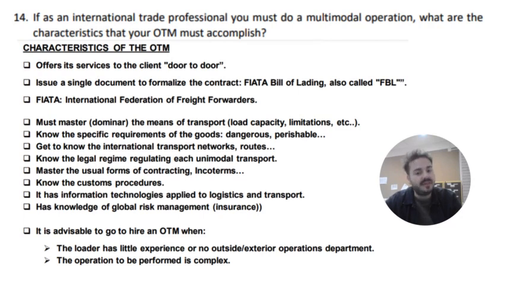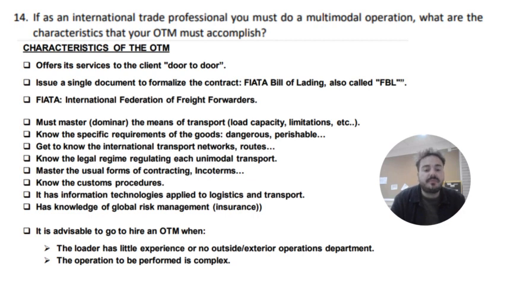As a result, if they are going to perform an entire transport operation combining different modes, they should know all of them. They should master all of them. Of course, they should know the regulation and the specific requirements for specific merchandise, for example dangerous or hazardous goods or perishable merchandise. They should know the main networks and connections of the different modes of transport, and the legal regimes and requirements of each mode. So if they are going to combine road, air, maritime and rail transport, they should know the Hague-Visby rules, the Montreal Convention, etc.